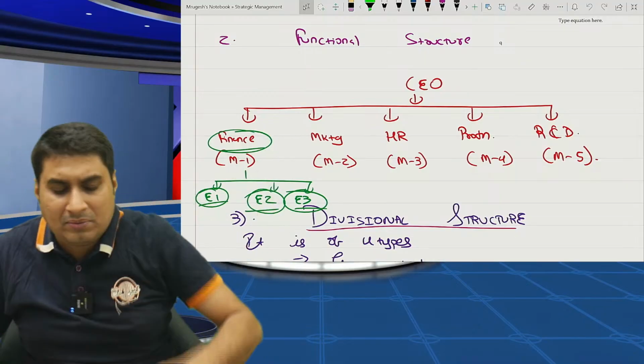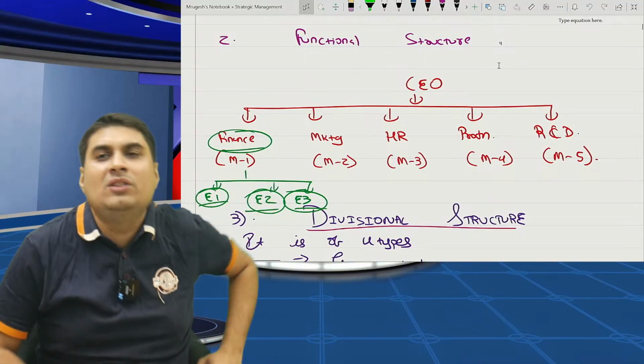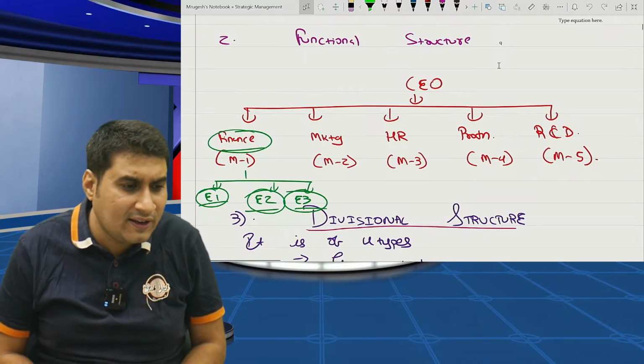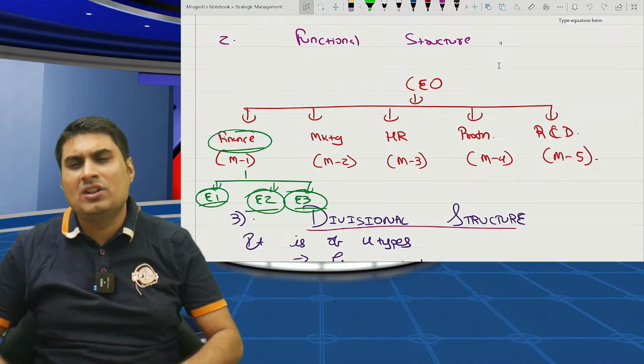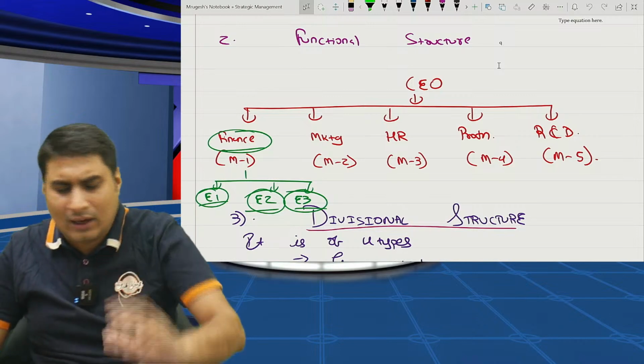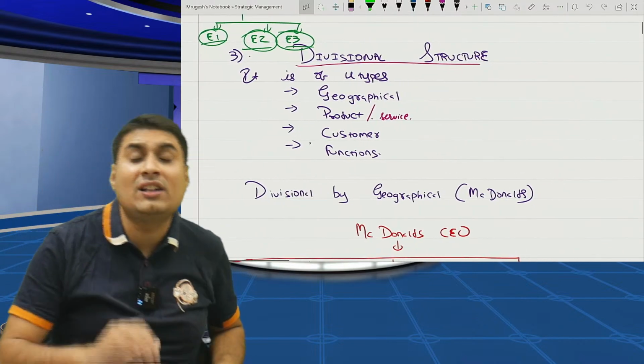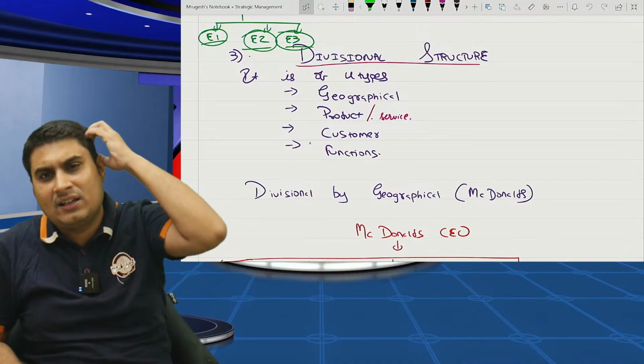Who will think from company's perspective? Pressure is again on CEO. I hope you are clear. That's functional. Good things are also there, bad things are also there. So then came divisional structure. What do you mean by divisional structure?